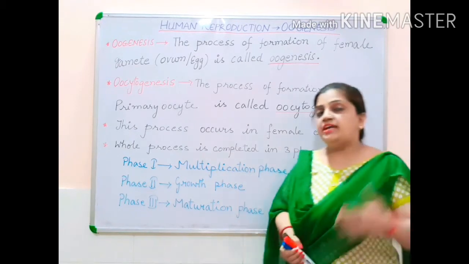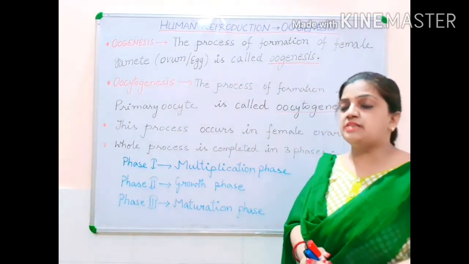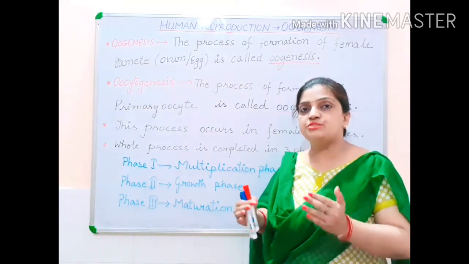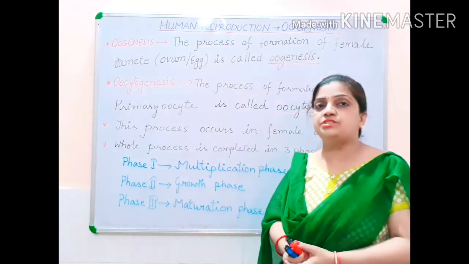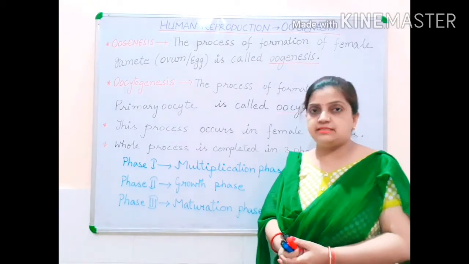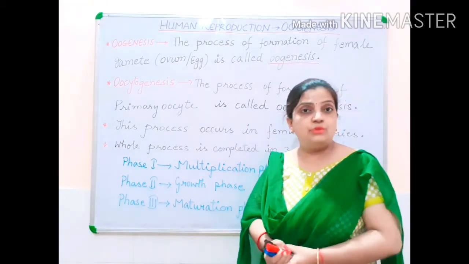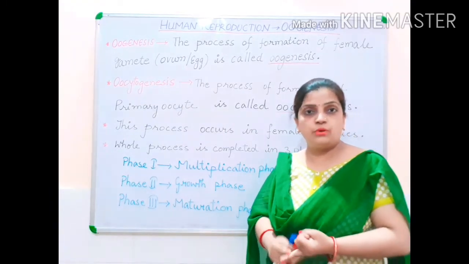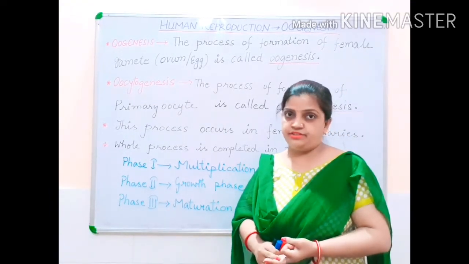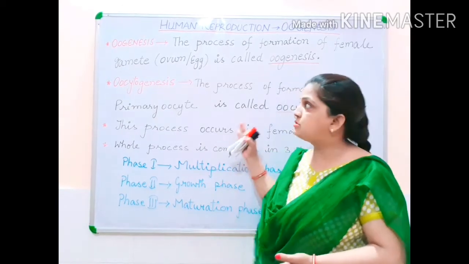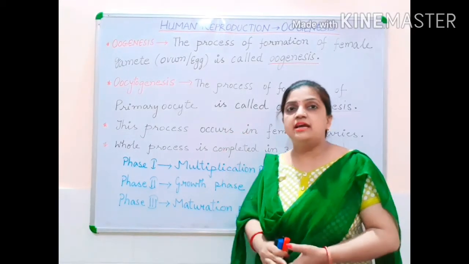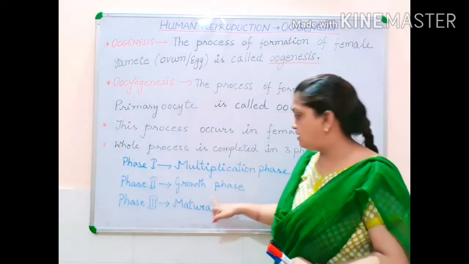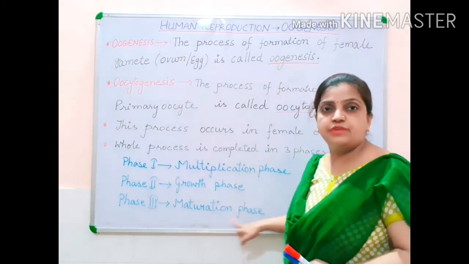We discussed in the last video that the whole spermatogenesis process is completed in three phases: multiplication phase, growth phase and maturation phase. Similarly, in the process of oogenesis there are three phases, called the multiplication phase, growth phase and maturation phase.